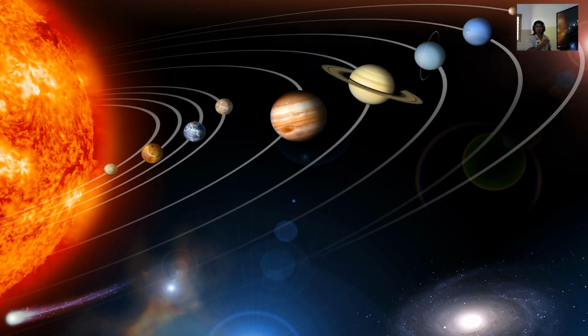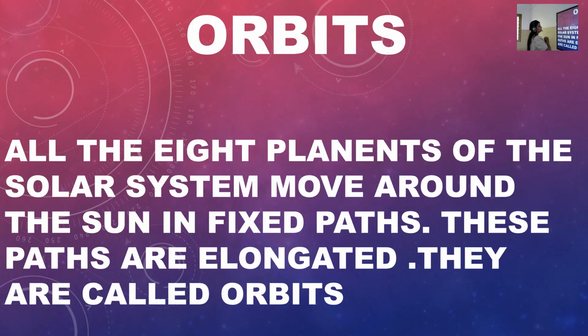So we too have a family, family members. The planets are the family members. You can see the image of the solar system. These are the other planets. Here you can see the planet Earth, and these are the other planets. Next image.